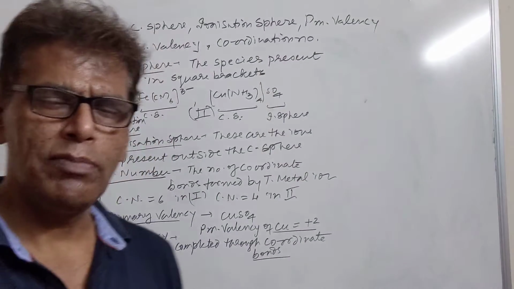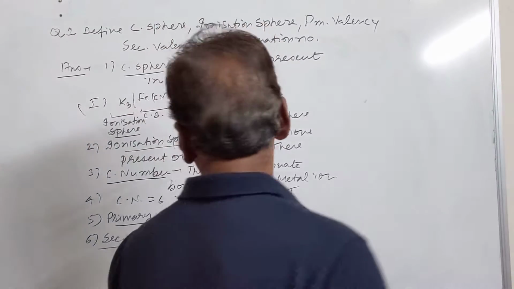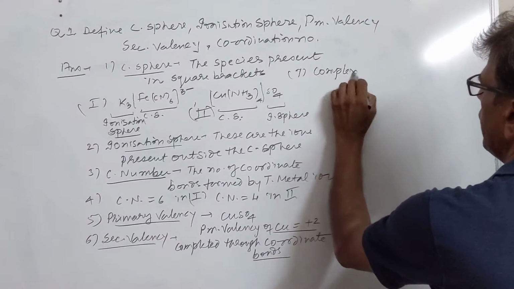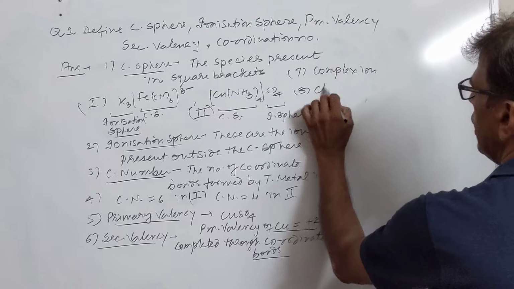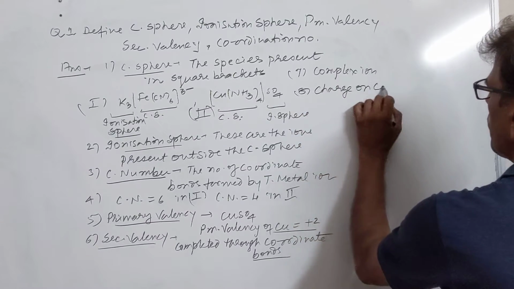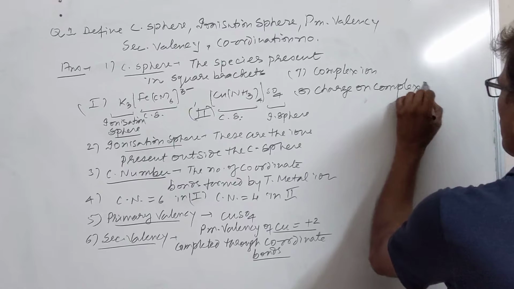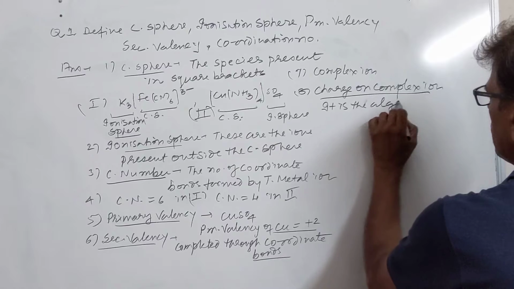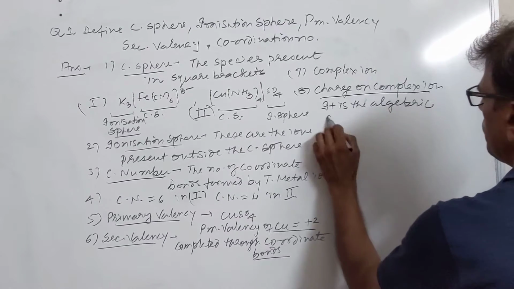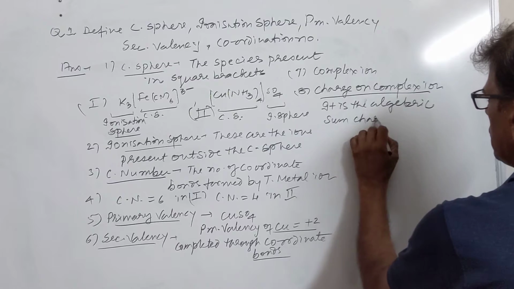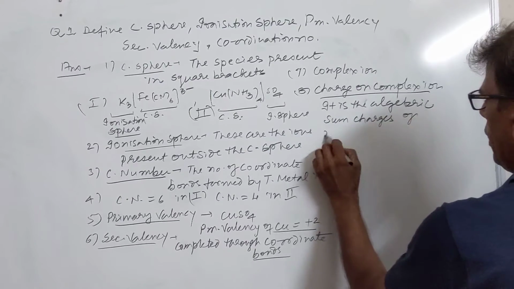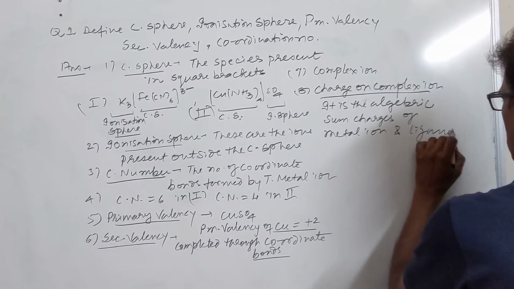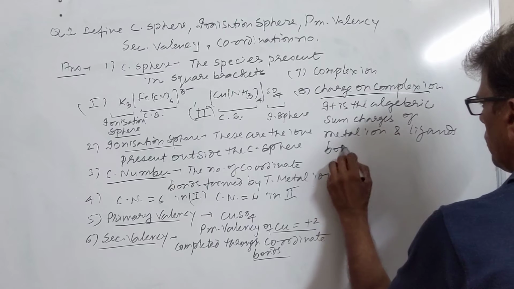Then we have charge on complex. First we have complex ion, we have already done this definition. The charge on the complex is the algebraic sum of the charges of the metal ion and the ligands bound to it by coordinate bonds.